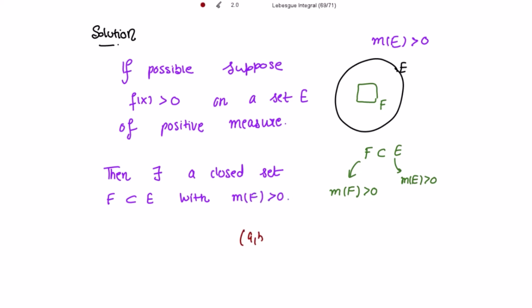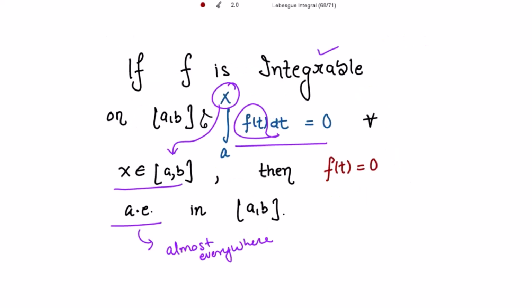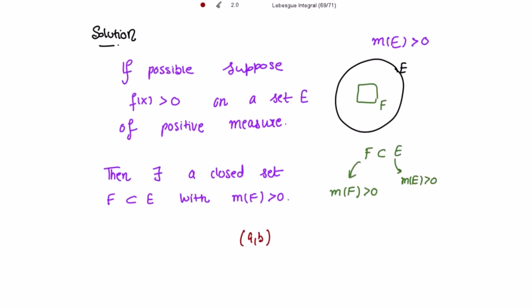Now what is given to us is that f is integrable on the closed interval [a,b] and this integration from a to x is 0 for all x. So if I consider the open interval (a,b) from which I subtract this closed set F, whatever set I get, let me name that set O. Is this O open or closed? What do you think?